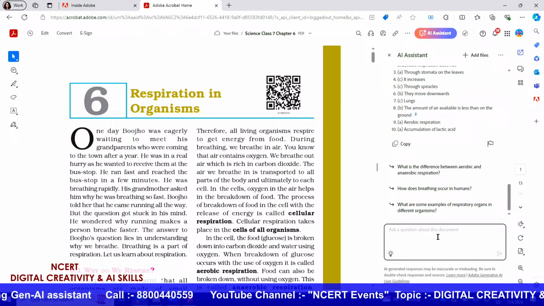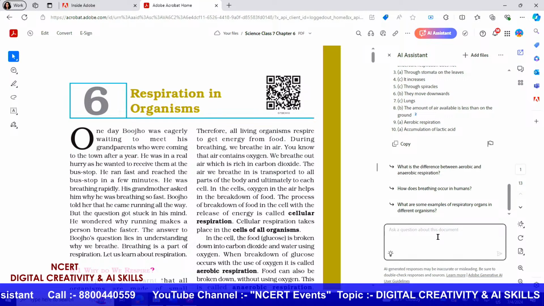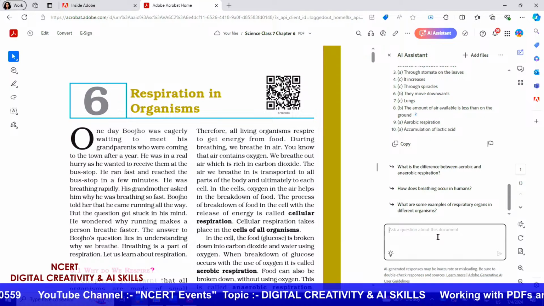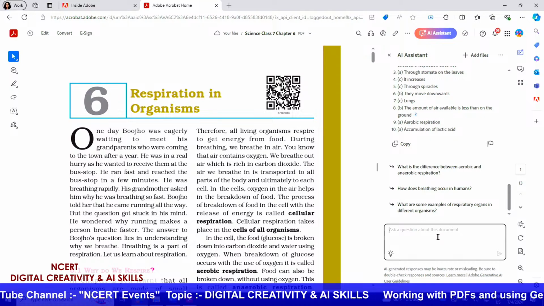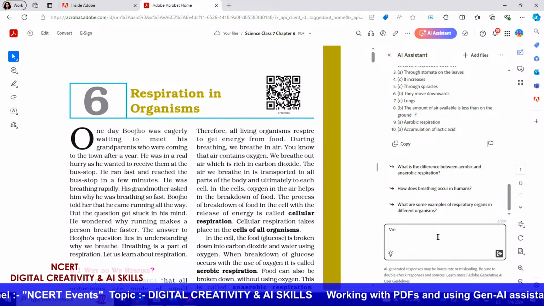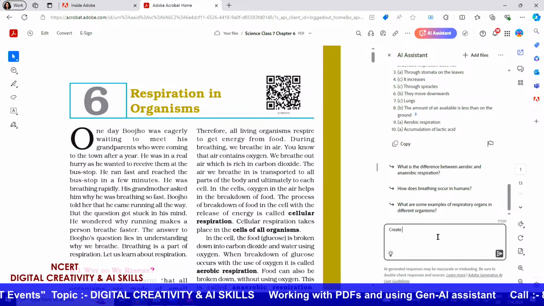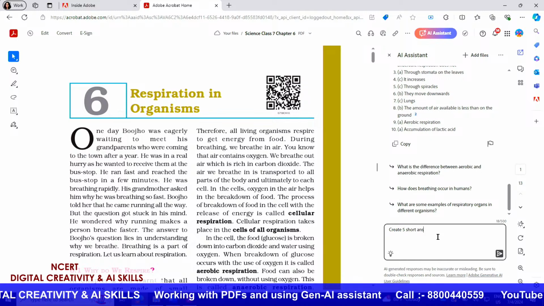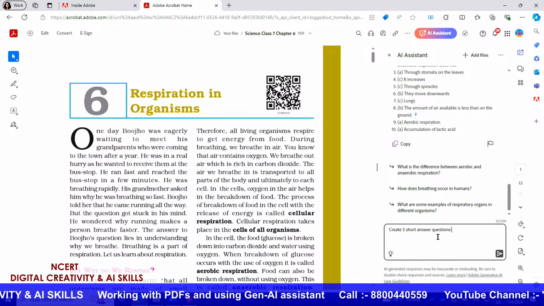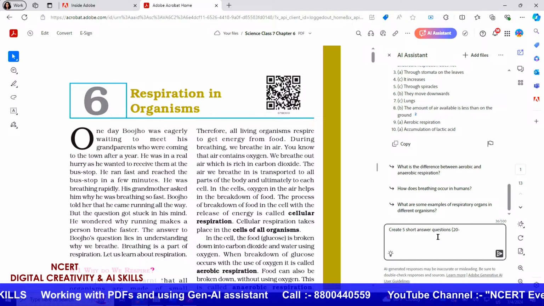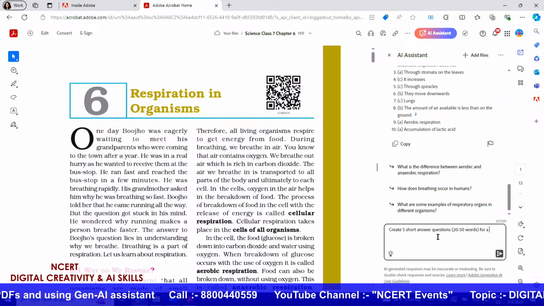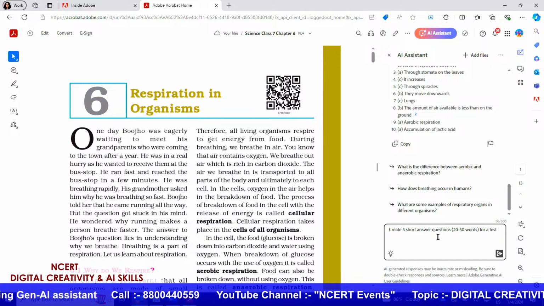Now, what if I want to prepare a list of questions that are short answer questions? In that case, I will ask, create 5 short answer questions, 20 to 50 words, for a test.